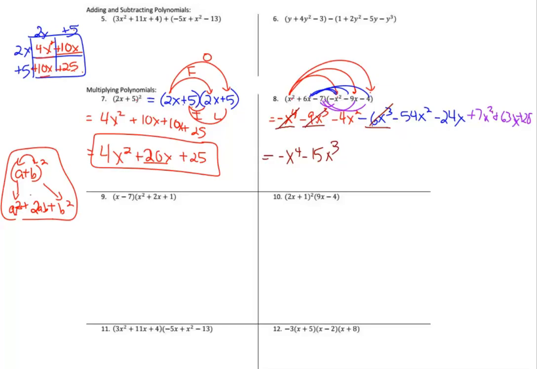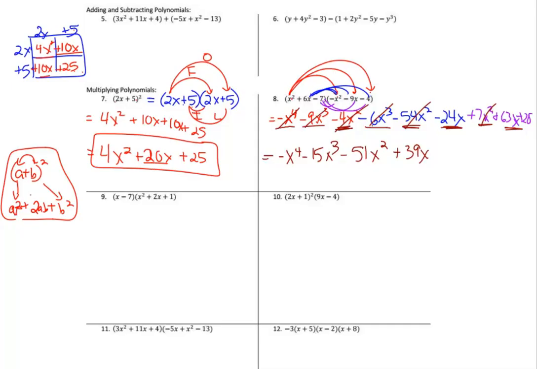Now I'm going to go to x squareds. And I see a negative 4, and negative 54, that's negative 58. Negative 50, no, that's not an x squared. Negative 58 and 7 is negative 51x squared. And I've used that term, and that term. So now we're down to the x's. And I see a negative 24x and a positive 63x. And that would be negative 24 and 63 is positive 39, I believe. I'm going to double check myself.